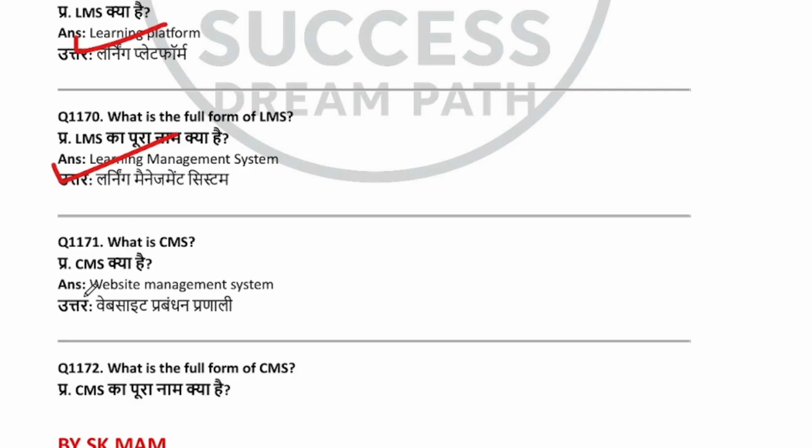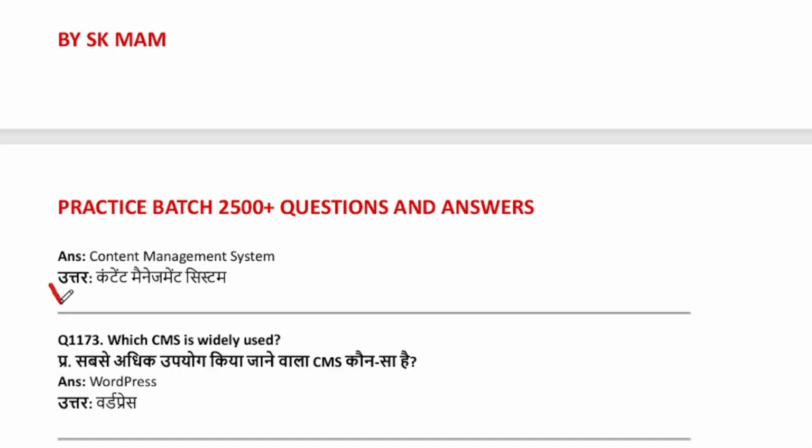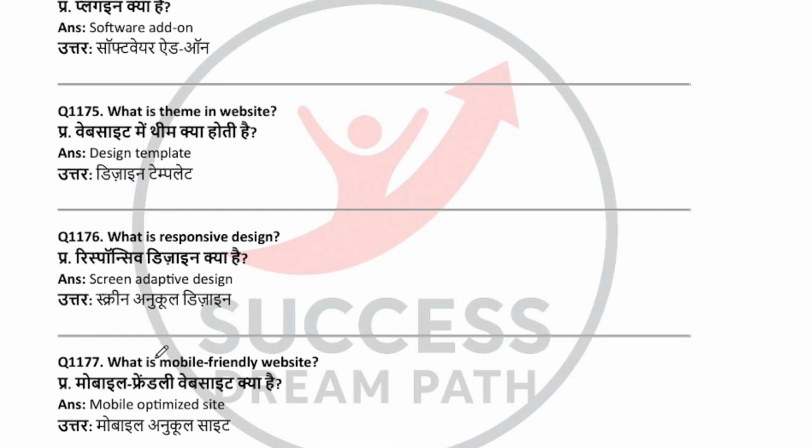What is CMS? Website management system. What is the full form of CMS? Content Management System. Which CMS is widely used? WordPress. What is plugin? Software add-ons. What is theme in website? Design template. What is responsive design? Adaptive design. What is mobile friendly website? Mobile optimized site.